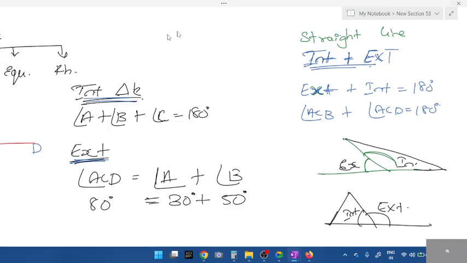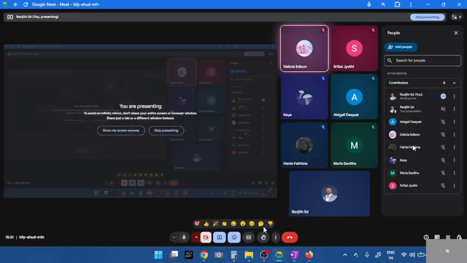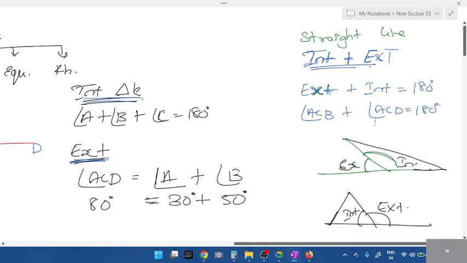Completed, all of you have written? What about Delicia? Anya, Delicia, Ananya? A straight line. Just look at the difference in the triangle, either right hand side or left hand side. Wherever the triangle is completed, that becomes interior.